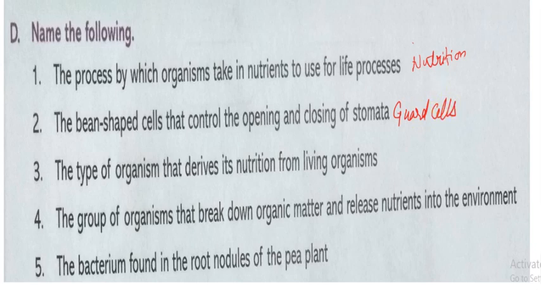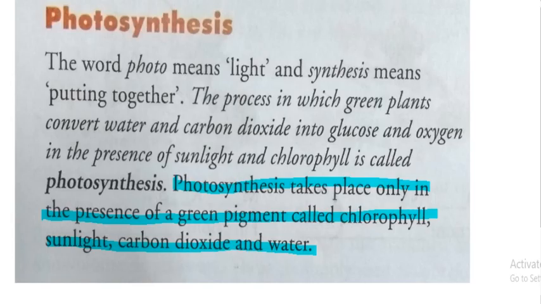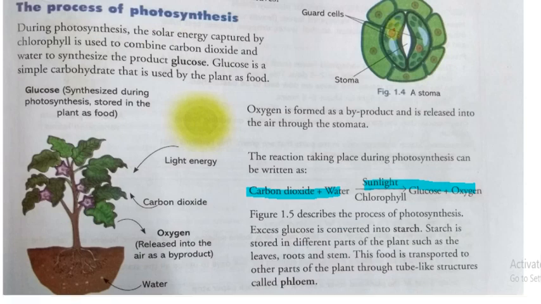Let me show you the explanation part. In this picture you can see guard cells. Here you can see a bean-like structure. So these are guard cells.